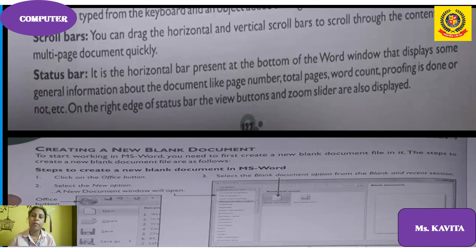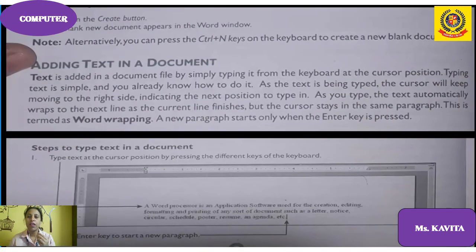Creating a blank document, everyone knows how to create a blank document, but I will explain the steps. Click on the Office button, click on the New option, and the new document window will appear. Select Blank document. Click on the Create button, and a blank new document appears in Word.